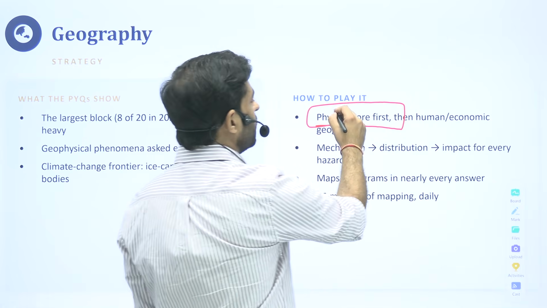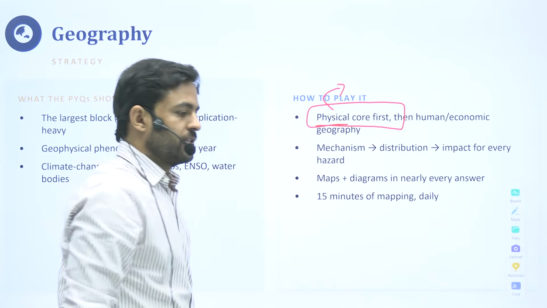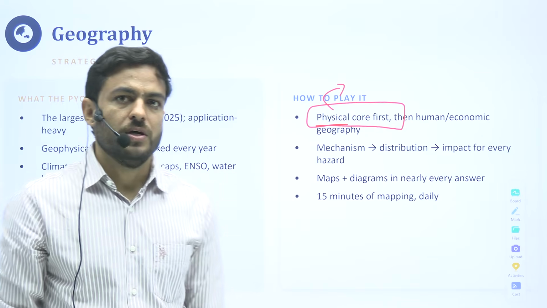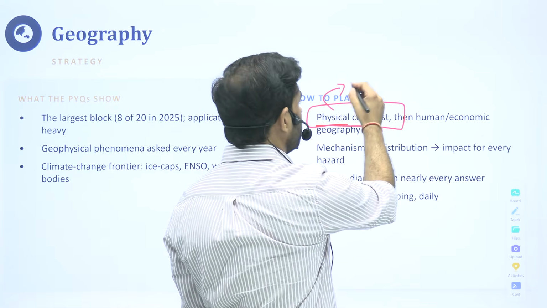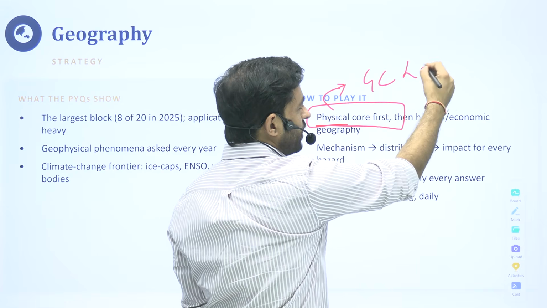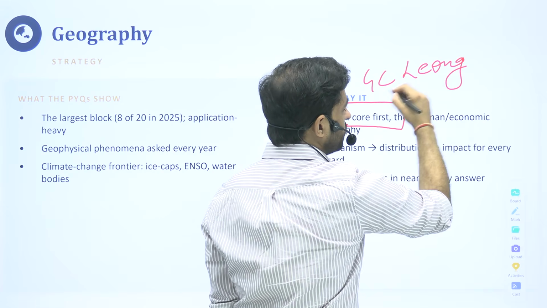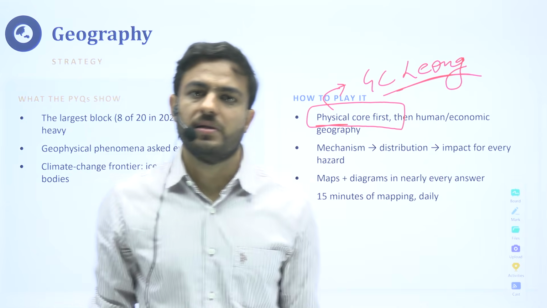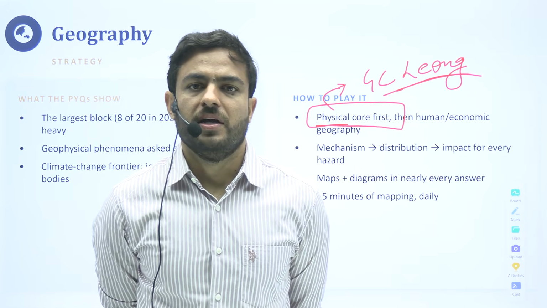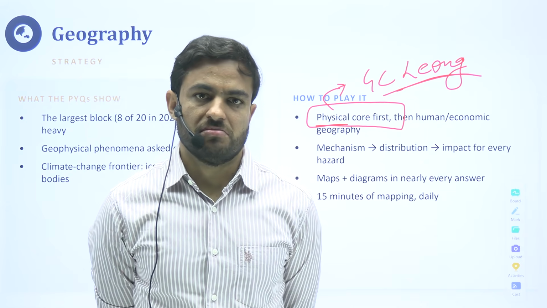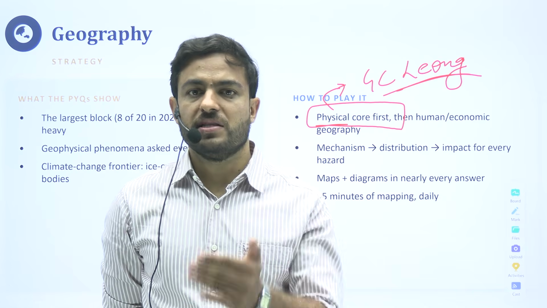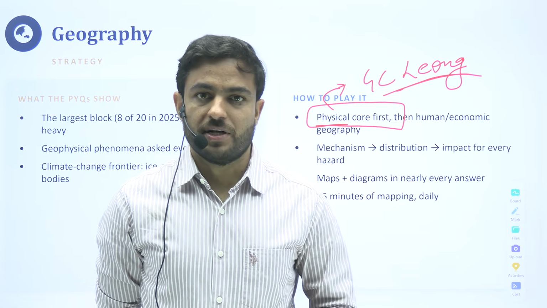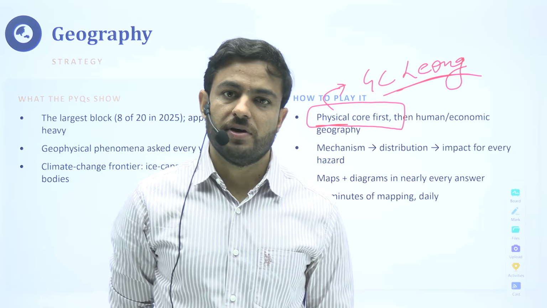Second step: sometimes the questions that are asked from the human geography section become a bit difficult for the students. So what you can do is, there is a book by G.C. Leong as well, G.C. Leong's geography book. It is a decent book in the sense that the important things are highlighted, be it earthquakes or volcanoes. They explain the mechanism, how they are formed, what is plate tectonics, and they discuss these things in great detail.